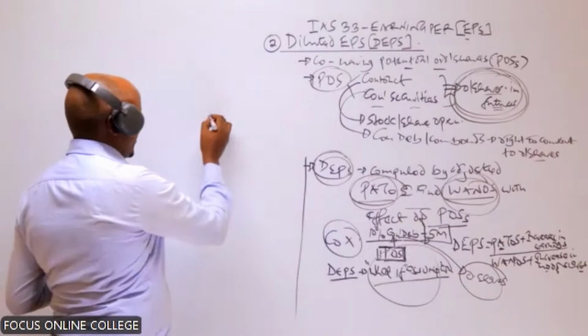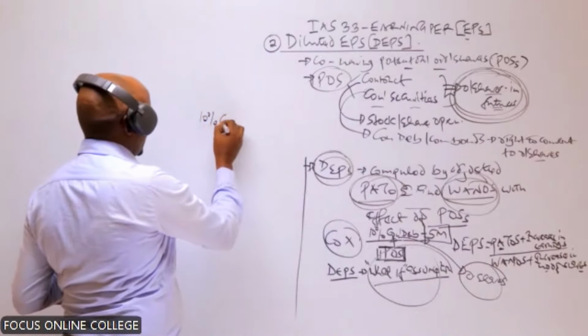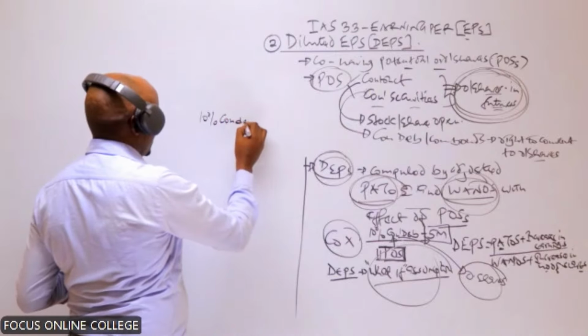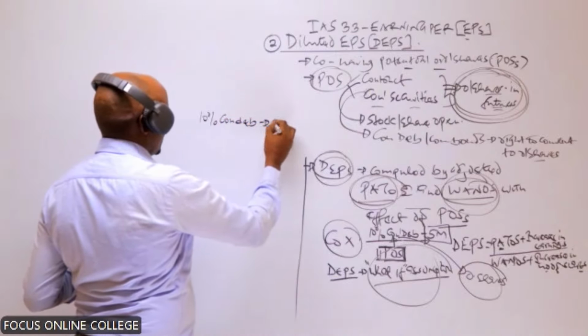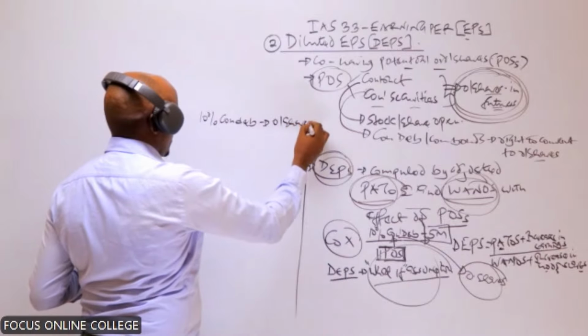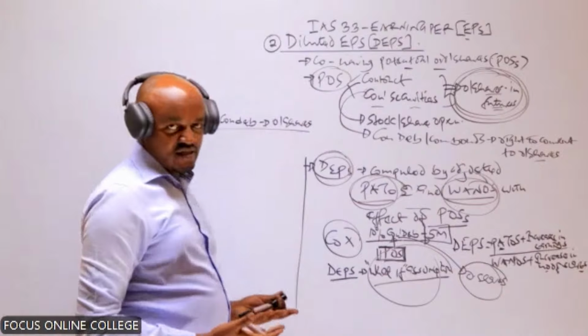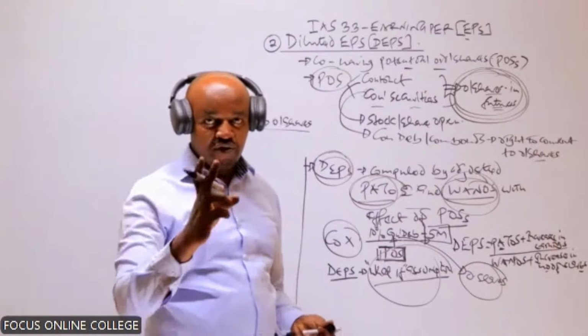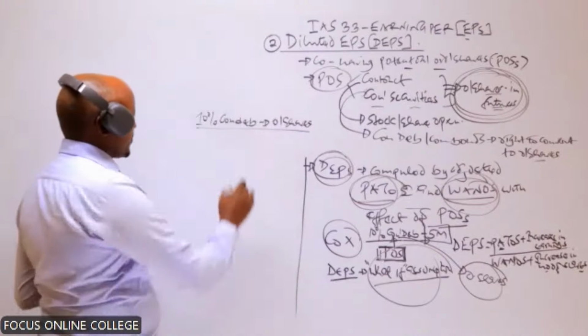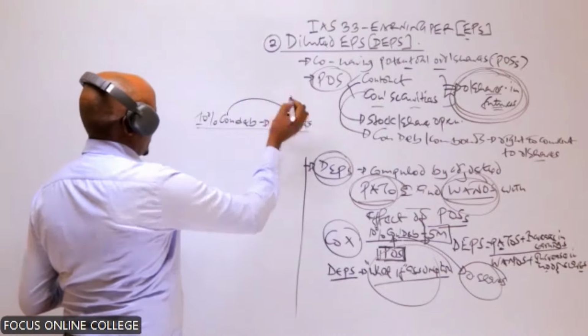So we ask ourselves, if these 10% convertible debentures were converted into ordinary shares, what would be the effect of that? Two things would have happened if these convertible debentures were converted into ordinary shares.